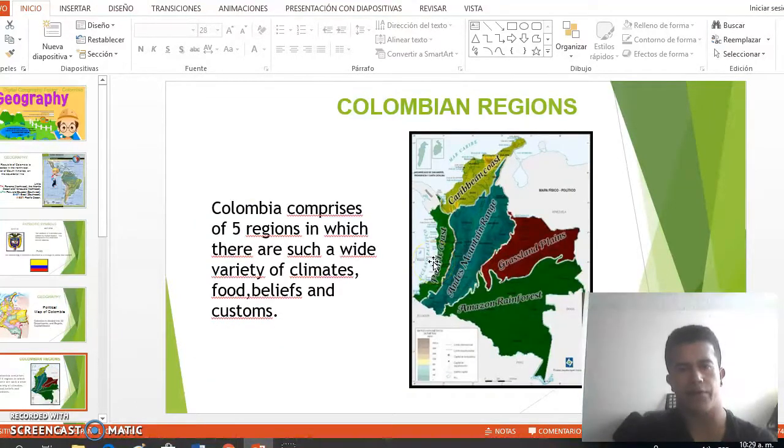Colombia comprises 5 regions in which there is such a wide variety of climates, food, beliefs, and customs. Here we have the Caribbean region, Pacific region, Andean region, Orinoco region, and Amazon region. The Andean region is where most people live in Colombia, and on the other hand, the Amazon region is where you can find most of the flora and fauna.